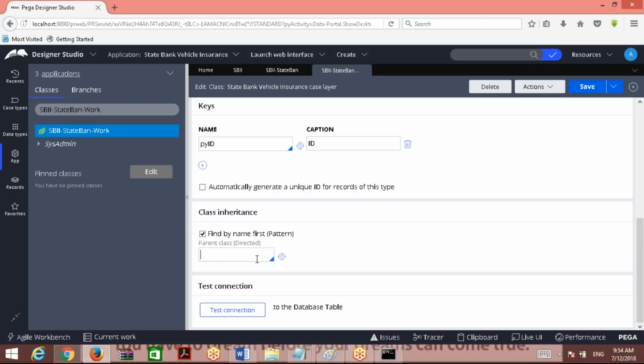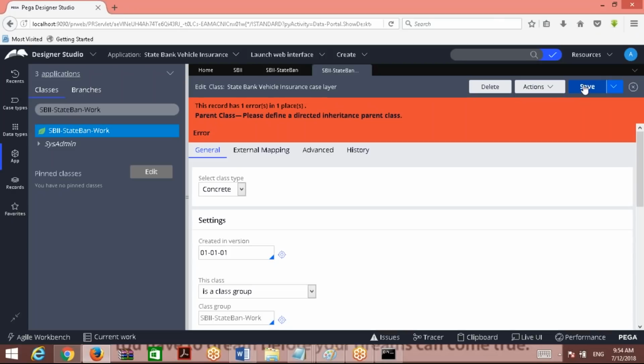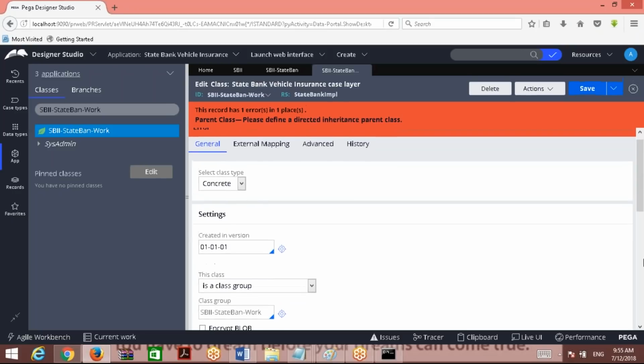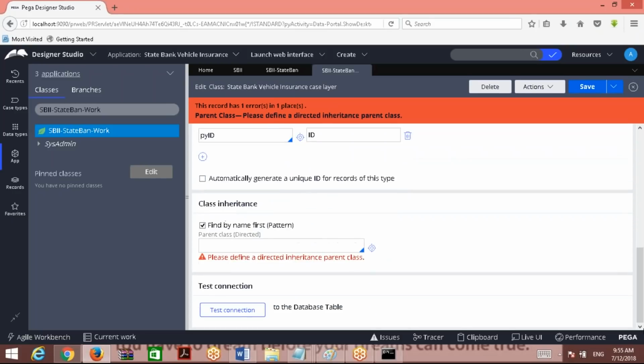Look here. I am removing this. I have removed it and I try to save this. That means I am not giving any direct parent. This is called the direct parent of the current class. Am I able to create? Suppose the first time I am creating, should I be able to create? That means your direct inheritance is mandatory. You must specify a class.